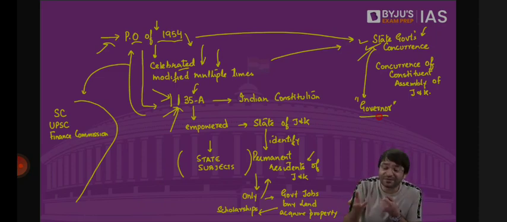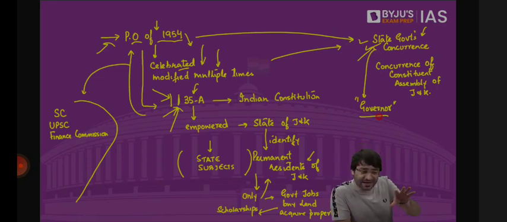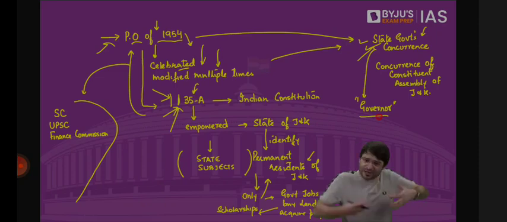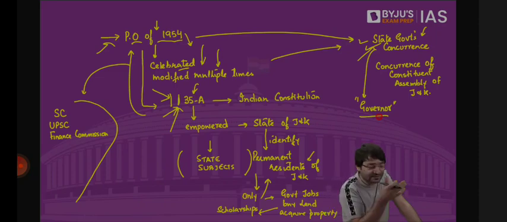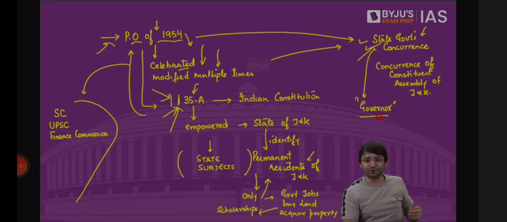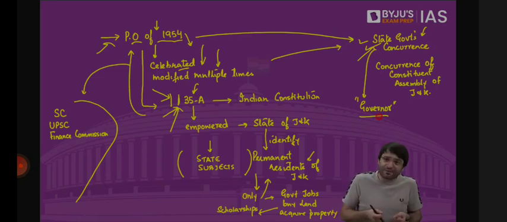What is the power with the governor? Nothing. Governor has all the powers, all the executive powers, when there is an elected government in place. So the Chief Minister and Council of Ministers, they will exercise their powers. But basically it will be in the name of the governor. So governor has all the powers. If the state was not in the President's rule, then governor would have given some recommendation, some concurrence. That is okay, that is acceptable because governor has that power. All the executive powers are with the governor. But there is no government, there is no Council of Ministers, there is no Chief Minister. And now the state is under President's rule. So if I'm the governor, the state is under President's rule, all my powers will now shift to President.